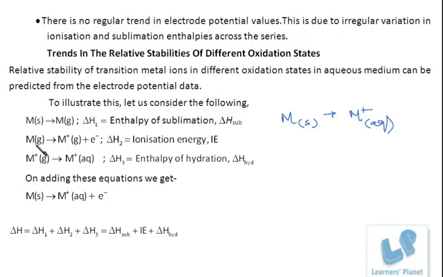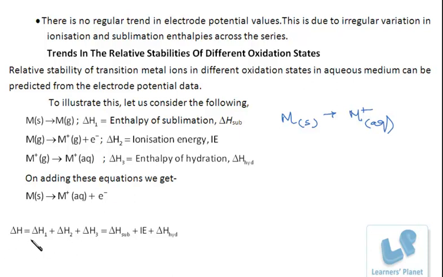Then the gaseous state changes to its ionic state. The energy required is the ionization energy, that is, it is forming a cation. This cation in gaseous state gets hydrated, forming the aqueous ion. Now the energy required here is the enthalpy of hydration. Now if I am summing up all these equations, what I am getting is metal solid to M plus in aqueous state plus an electron.